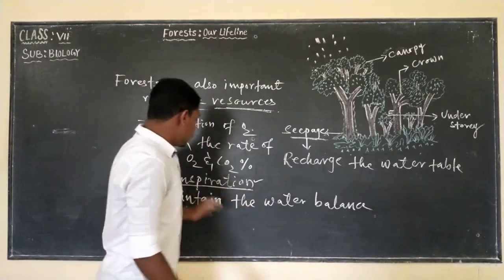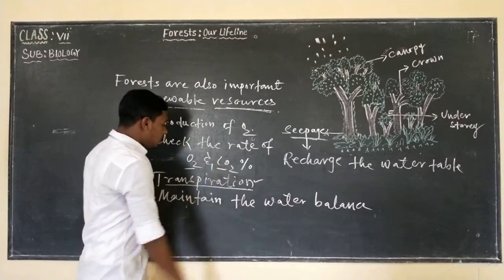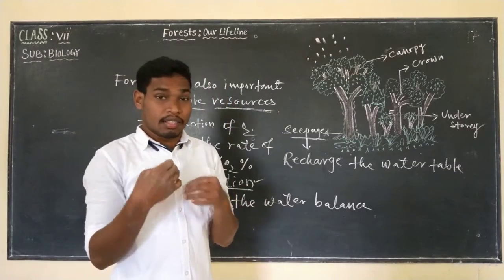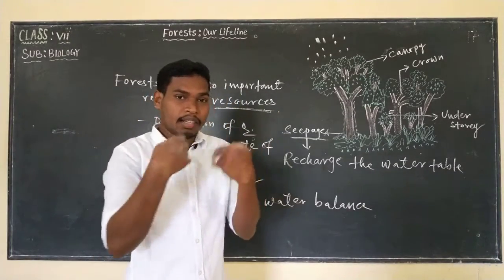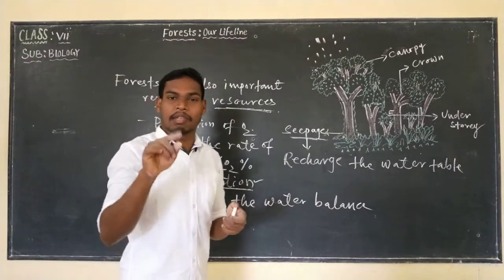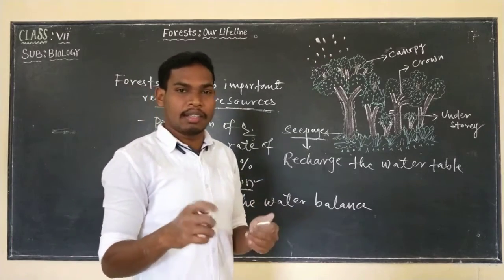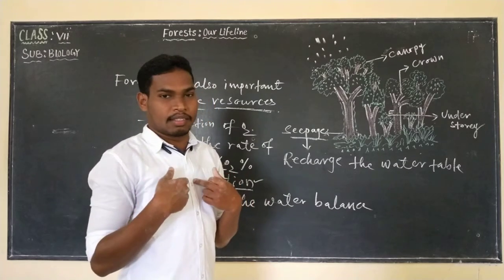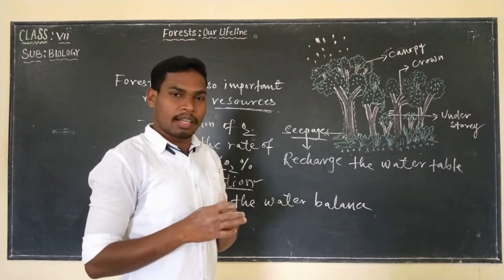Here the point to be noted is, as they are releasing oxygen and taking carbon dioxide, that means they are involved in exchange of gases, right? In our body also the same thing happens, where in the lungs exchange of gases takes place.